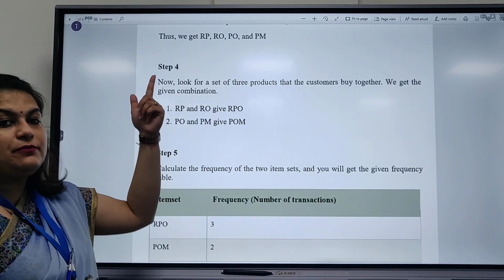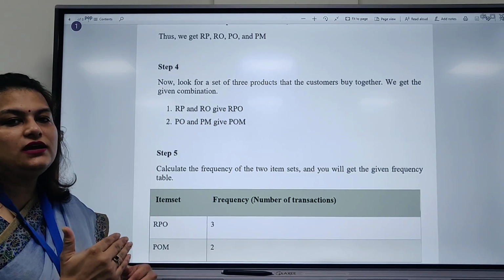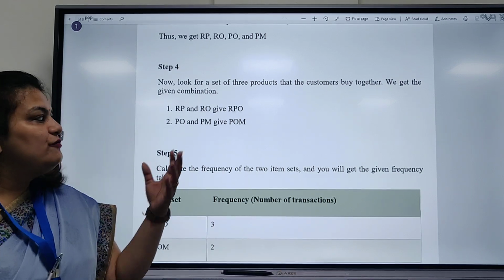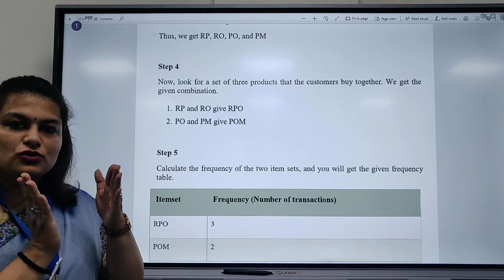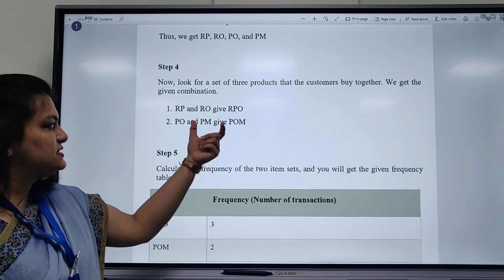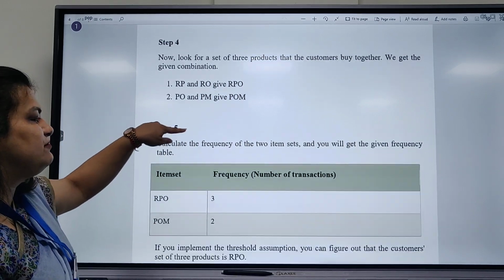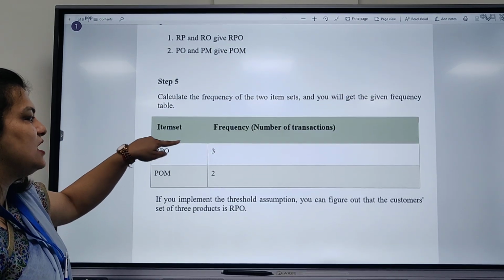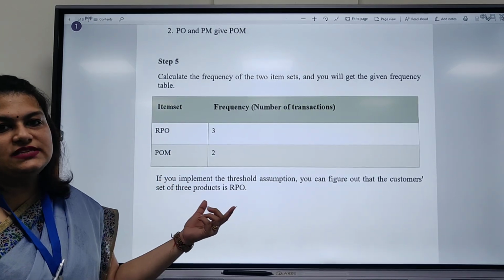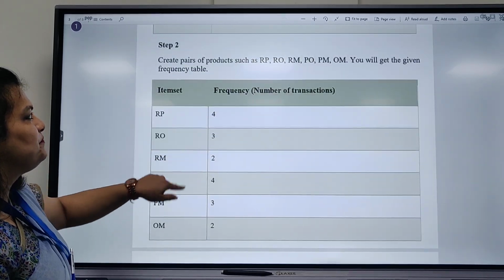In step 2, we made combinations of 2, meaning we made pairs. From those pairs, we excluded 2 pairs. Now we have to make groups of 3, and we get 2 groups. First is RPO and second one is POM. Now we will see the frequency, that is, how many times this RPO is taken together and how many times this POM is taken together. So we will go to the first table